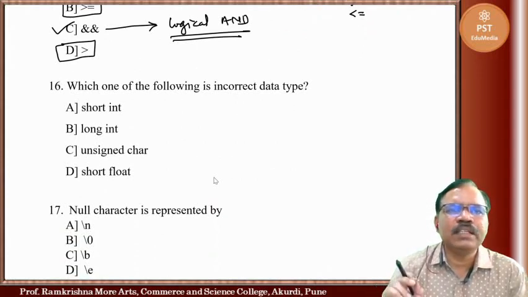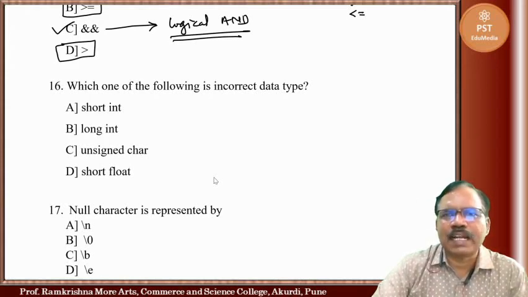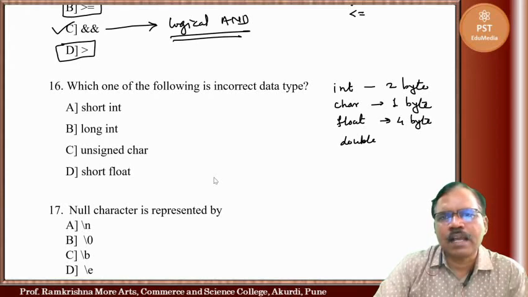Now which one of the following is incorrect data type? We have 4 basic data types: int, char, float, double. We know int requires 2 byte memory, char requires 1 byte memory, float requires 4 byte memory, and double requires 8 byte memory.